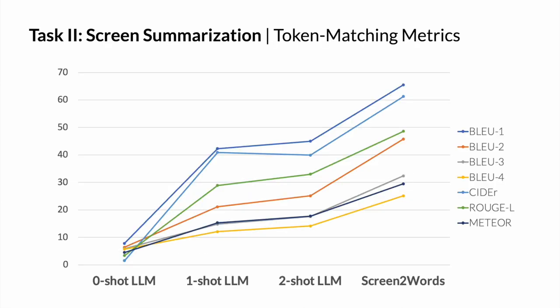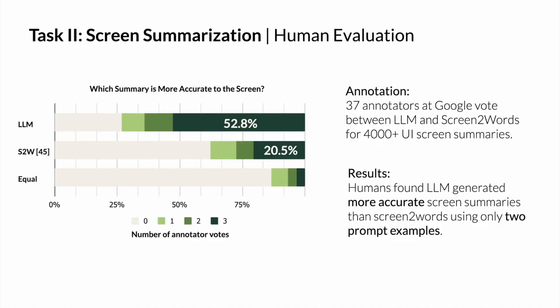For example, the right screen does not contain the words London Tube, but the LLM inferred the stations belong to it. When evaluated against token matching metrics reported in the original paper, the large language model generally underperformed Screen2Words. This is inconsistent with the summary quality that we observed. Therefore, we conducted a human evaluation asking annotators to vote between LLM and Screen2Words summaries. The results showed that LLM summaries are way more accurate than the Screen2Words model trained with massive datasets. This shows the limitations of existing metrics in properly reflecting the human-perceived quality of summaries.